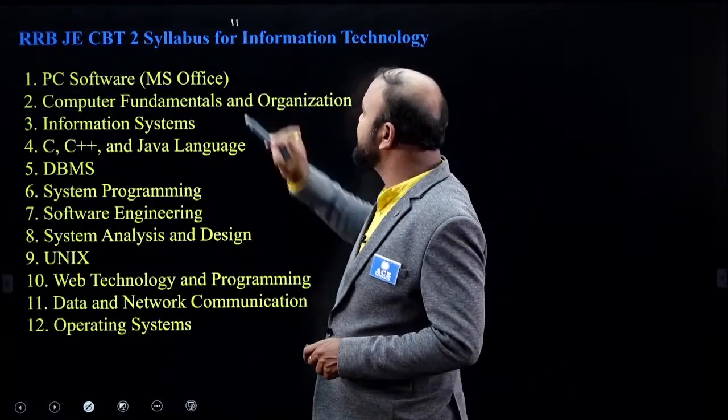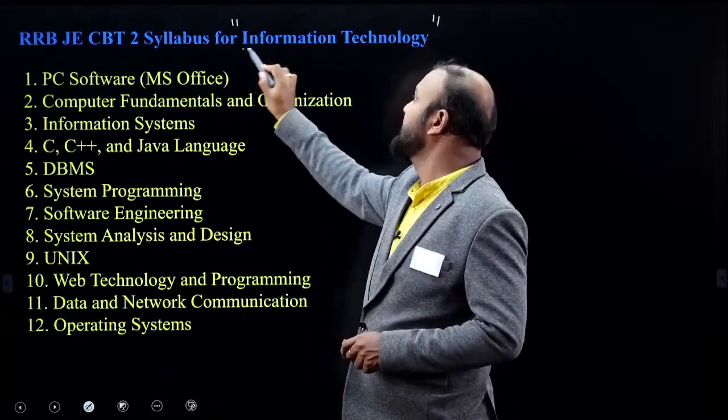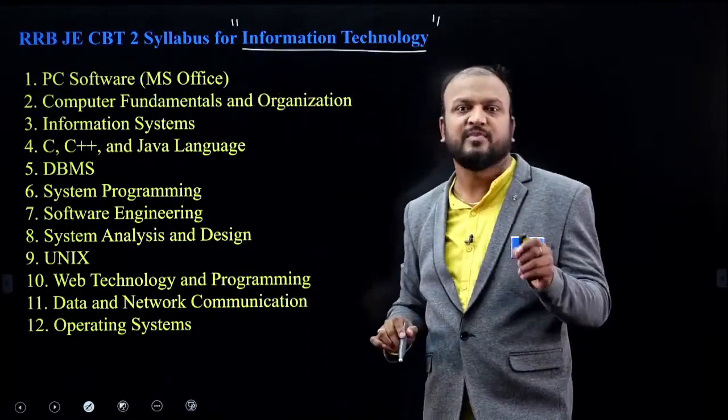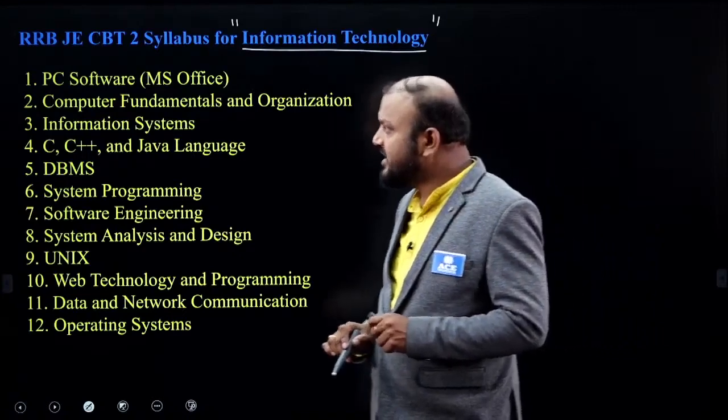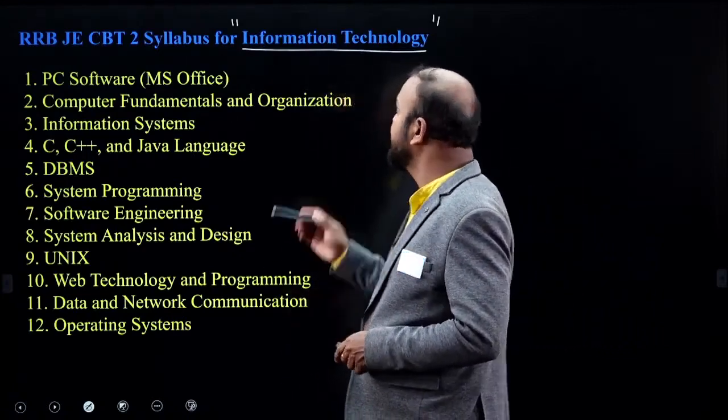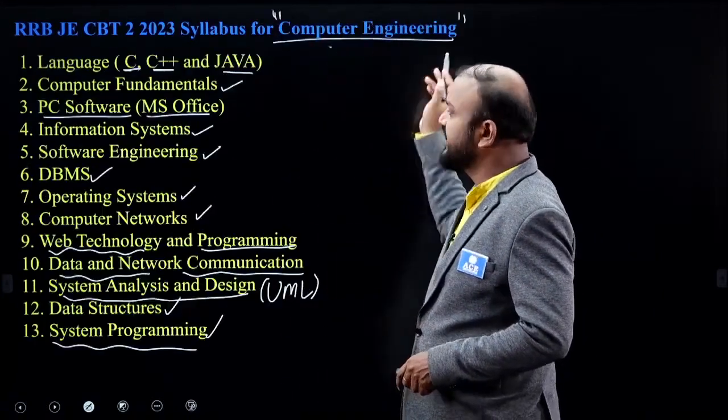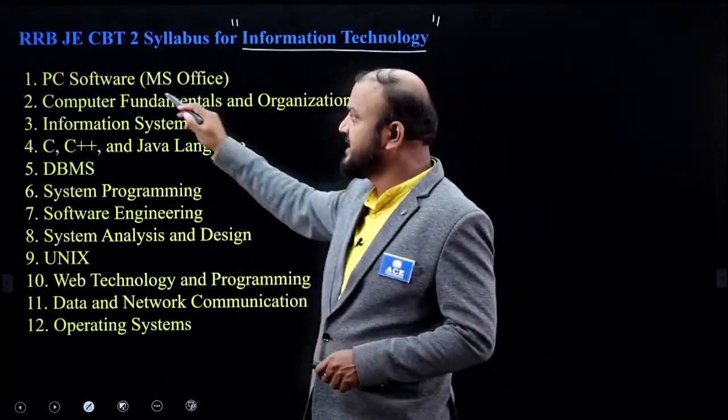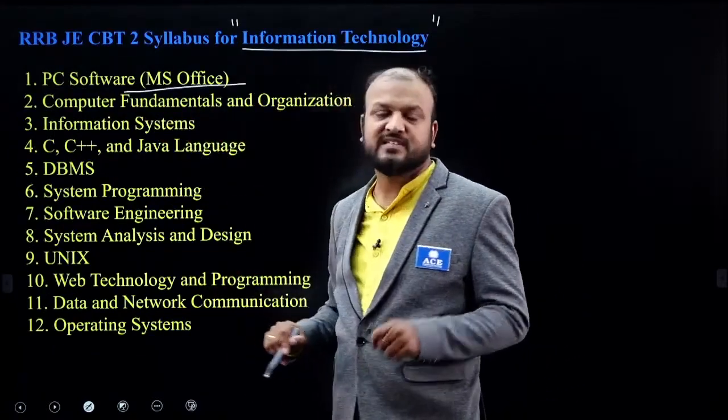And one more thing, you can see the RRB JE IT paper is also there, meaning the post is RRB JE IT. For RRB JE IT, the syllabus is very similar to computer engineers. Look, we have the same PC software, MS Office and MS Windows.